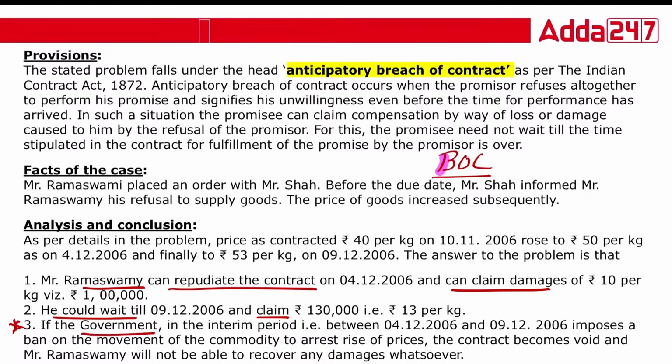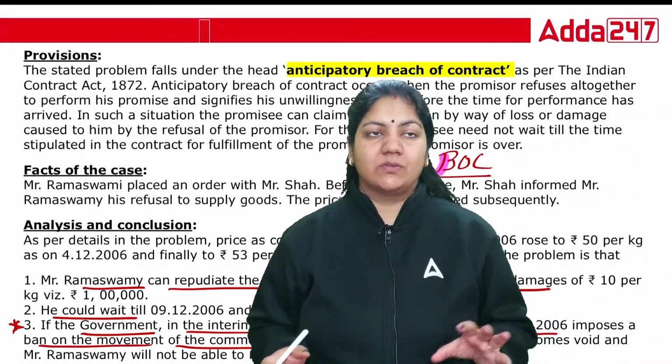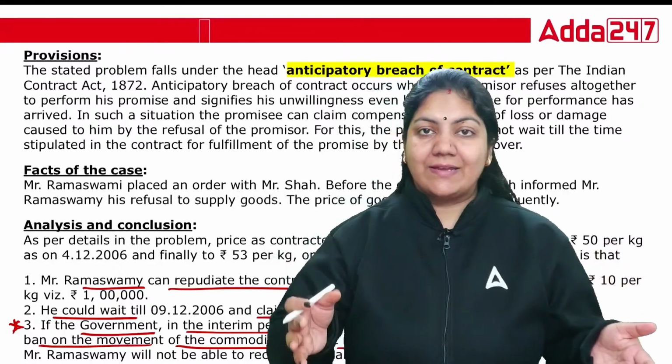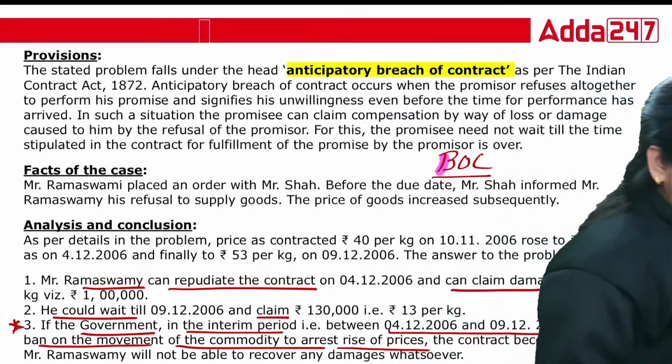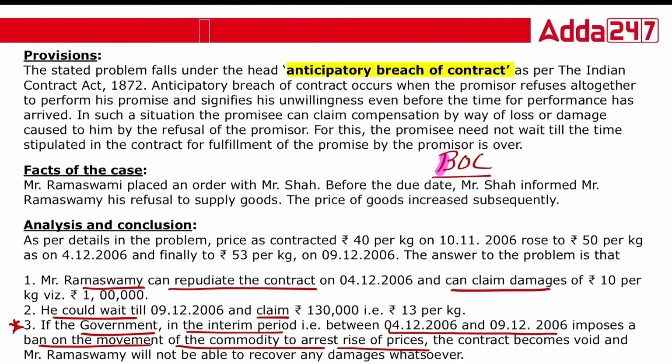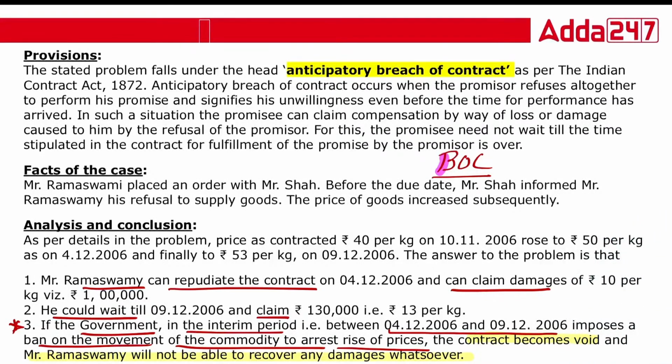Suppose the government, in the interim period between 4/12 and 9/12/2006, imposes a ban on the movement of commodity to stop prices rising. It means the government gives an order that nobody will transfer urad dal between 4/12 and 9/12. In that case, the contract will become void, and Mr. Ramaswamy will not be able to recover any damages whatsoever. This is very important, class.